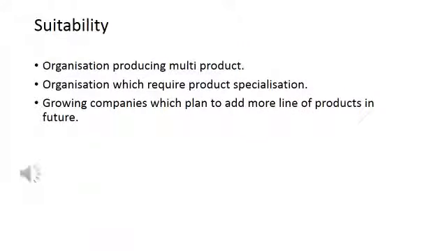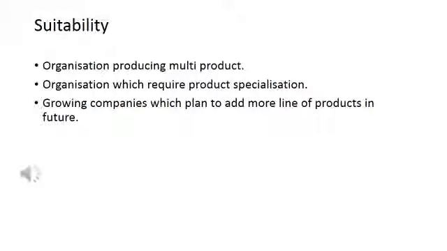This is best suited to an organization which is producing multiple products. Number two, an organization which requires product specialization. As I told you, we have beauty, health, and food, so we need specialization in these products, and that's why we have different divisions for them. Growing companies which plan to add more product lines in the future can also opt for this type of organization structure.